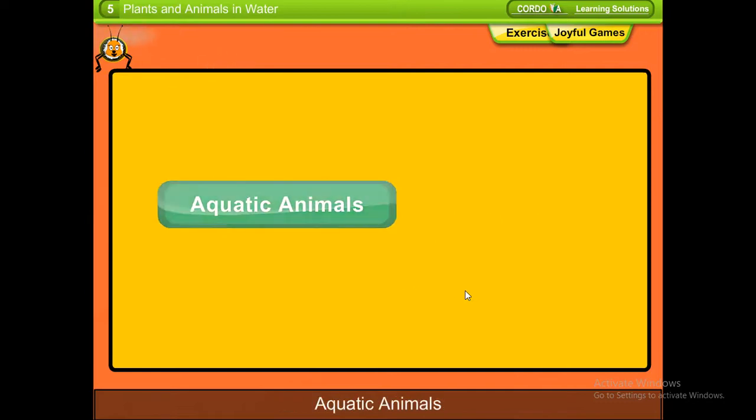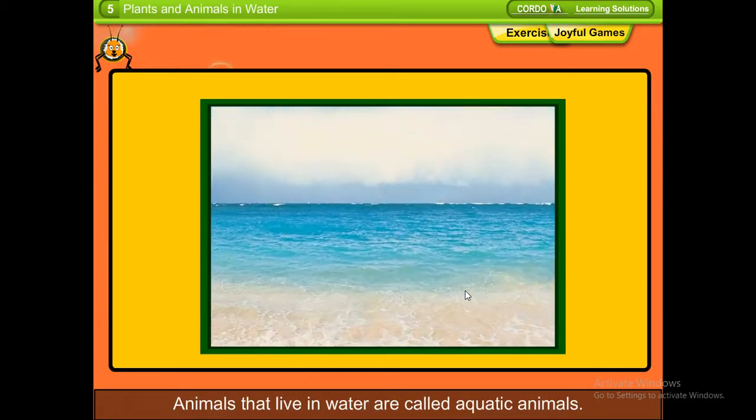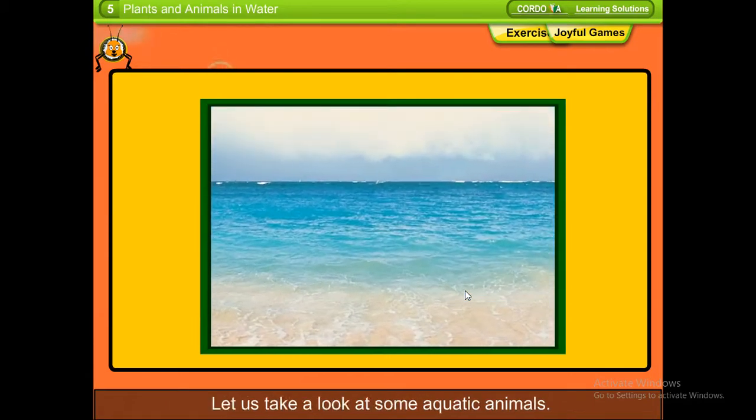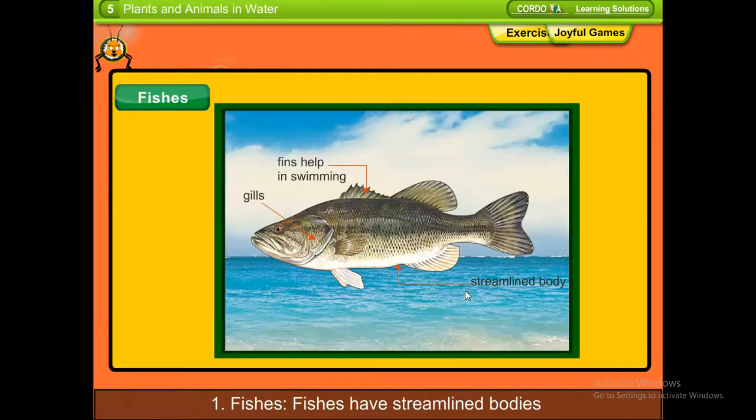Aquatic animals. Animals that live in water are called aquatic animals. Let us take a look at some aquatic animals. 1. Fishes. Fishes have a streamlined body that allows them to swim in water with least resistance. They have gills to breathe. Gills are capable of taking oxygen from water. They have fins that help them to swim.